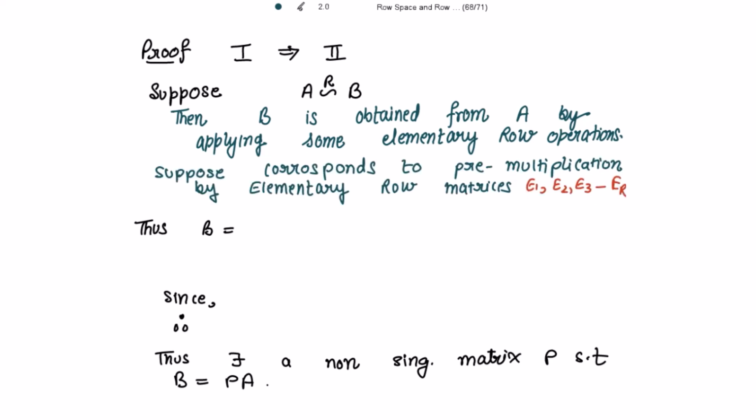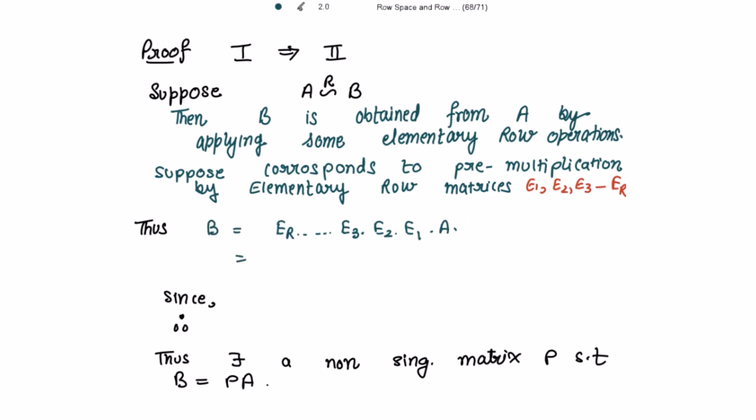Thus, B is equal to the multiplication of all these matrices, Er, so on, E3, E2, E1, into A, right?